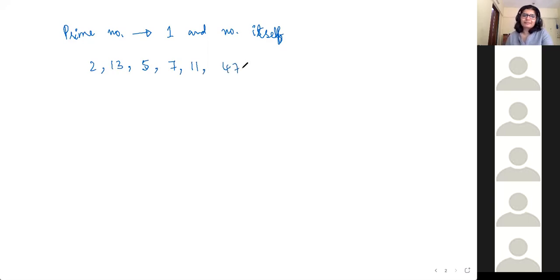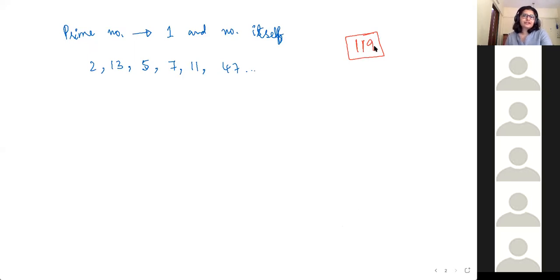Yeah, we have a lot of prime numbers. 119. Is it a prime number or a composite number? An easy way to check is to run through the divisibility tests.